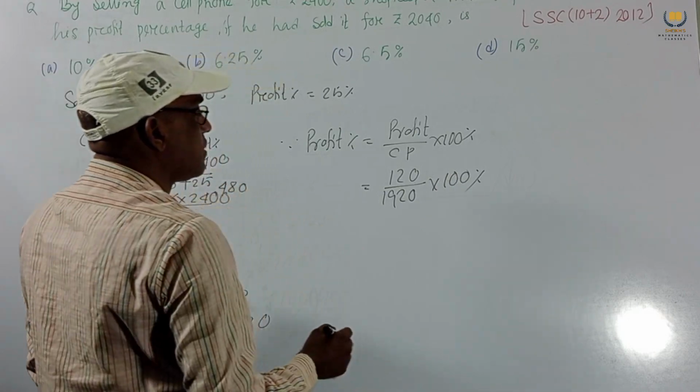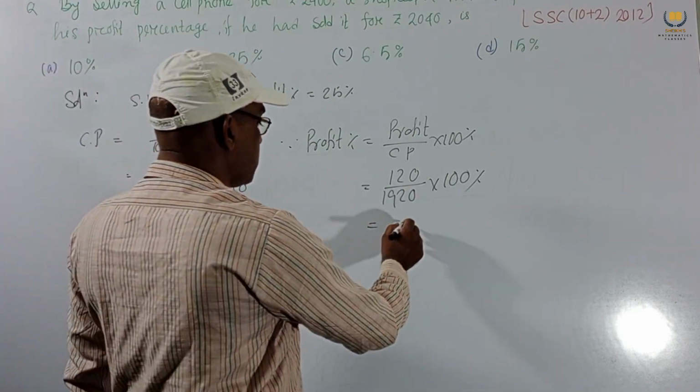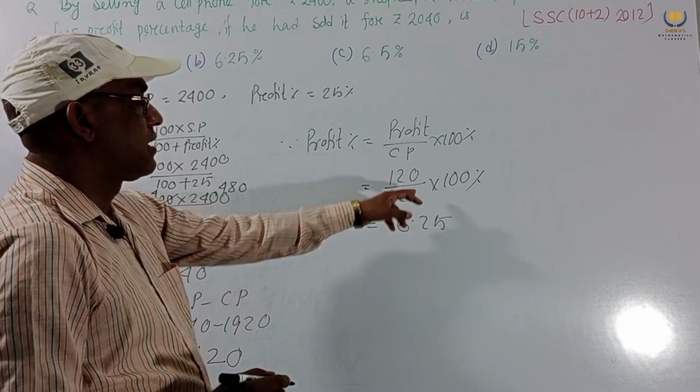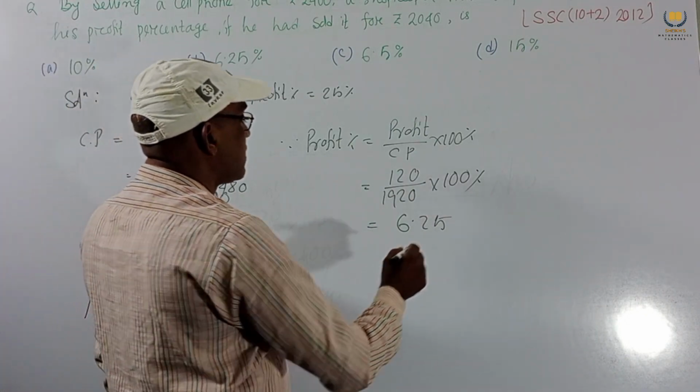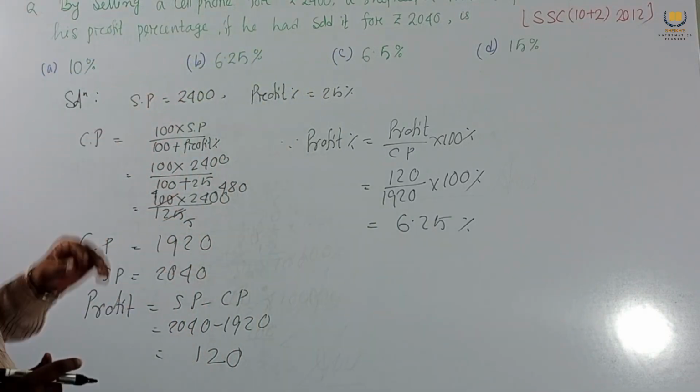Cancelling all of this, the zeros cancel and we get 6.25%. This is our answer. So option B is the correct option.